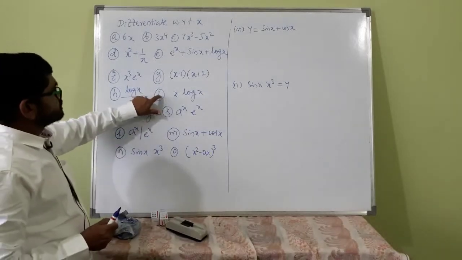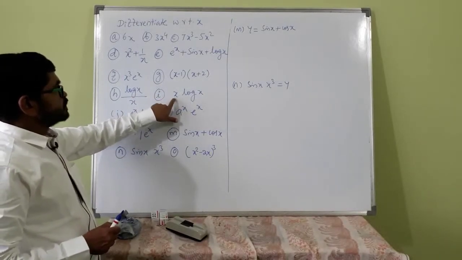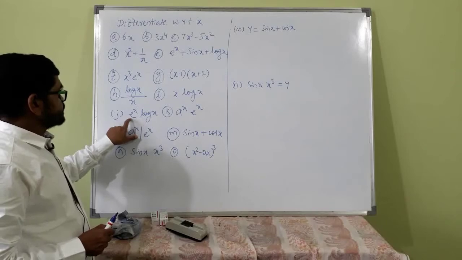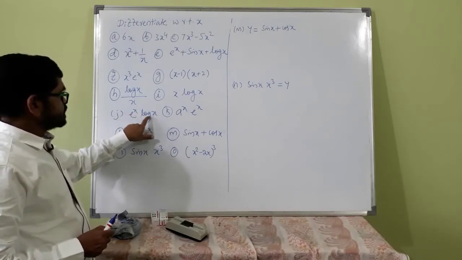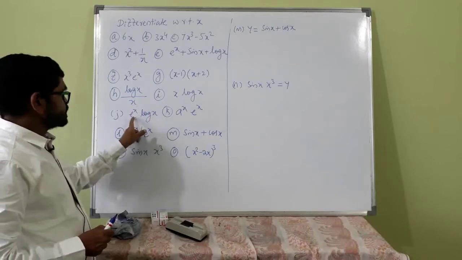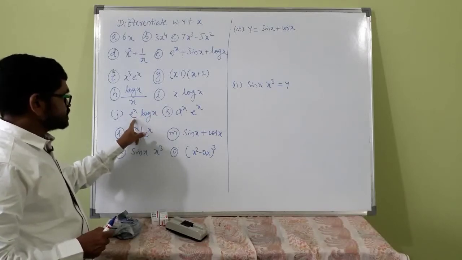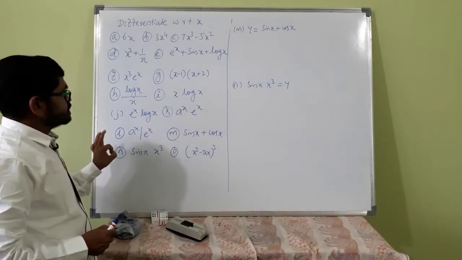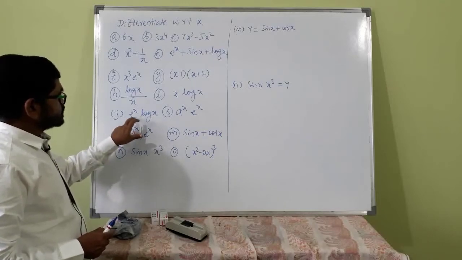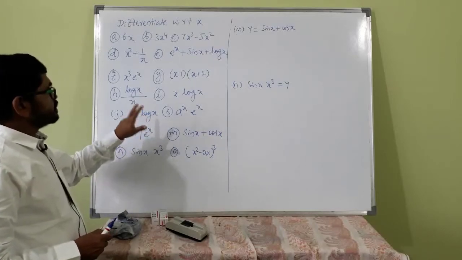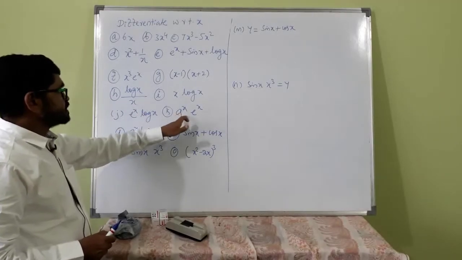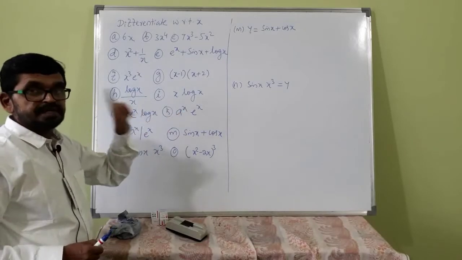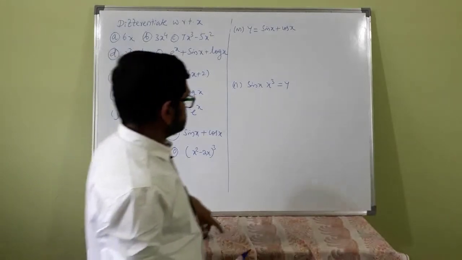See here, the answer for this is u into v form, e raised to x log x, u v. See, first function e raised to x d by dx of log x plus log x into d by dx of e raised to x. e raised to x, d by dx of e raised to x is e raised to x, d by dx of log x is 1 by x. So what is the answer? e raised to x by x plus log x into e raised to x. Similarly here, d by dx of a raised to x is a raised to x into log a. You refer to the standard results and get the answer.